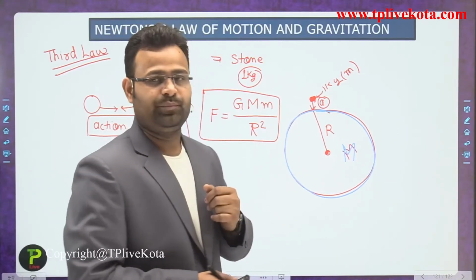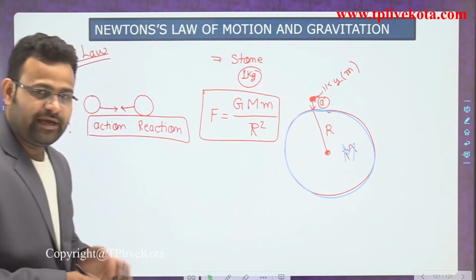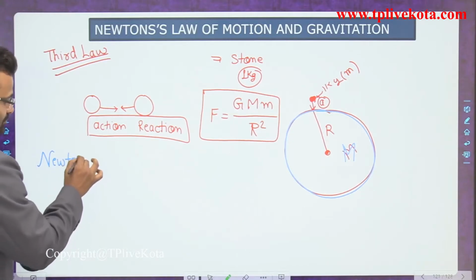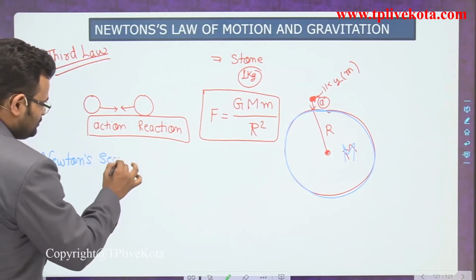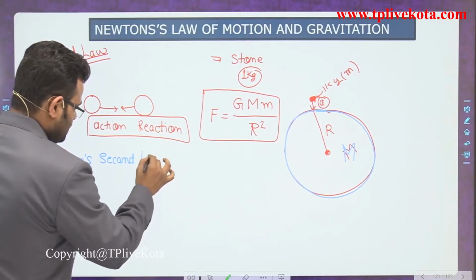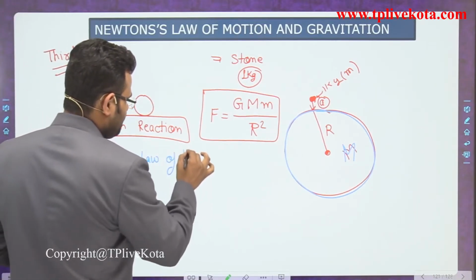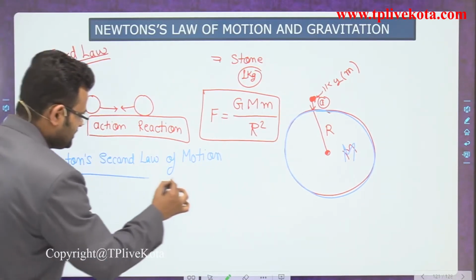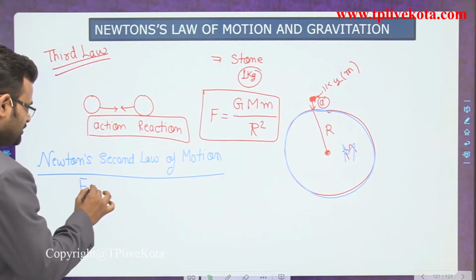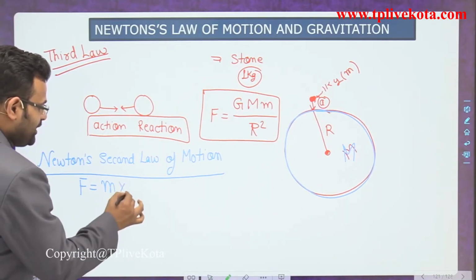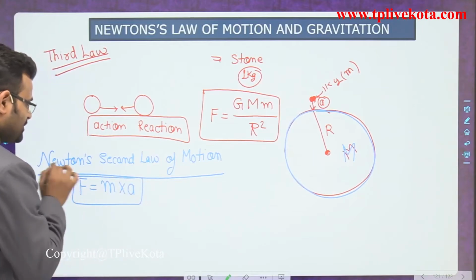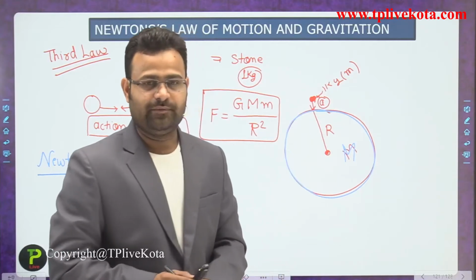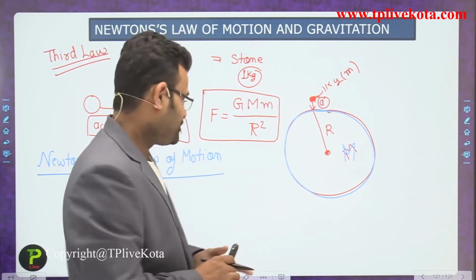Why is it happening? The reason behind that is Newton's second law of motion. What is the explanation and the expression of Newton's second law of motion? According to Newton's second law of motion, force is equal to the mass of the body times the acceleration of that body. So one by one we calculate the acceleration of the stone and the acceleration of the earth, which has the mass of the earth.